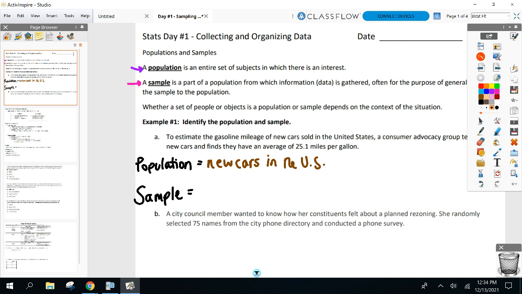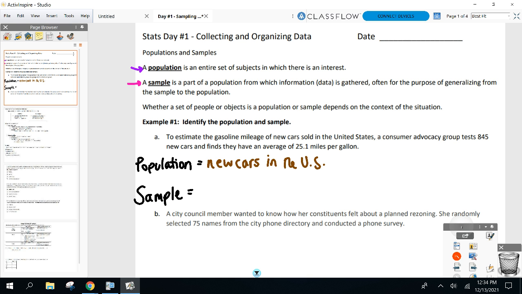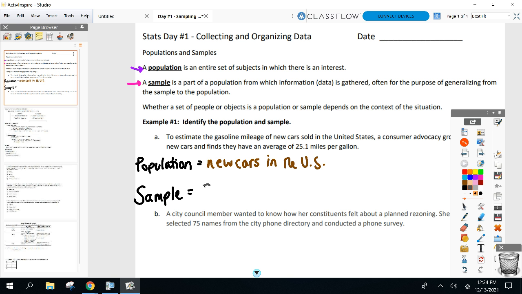Not very easy to do, so I got to narrow it down a little bit to my sample, which is what? What's my sample of cars I'm going to test here? The test group of new cars? Well, my sample, I can't do all the new cars, so instead I'm only going to do 845, which is a little bit more doable.